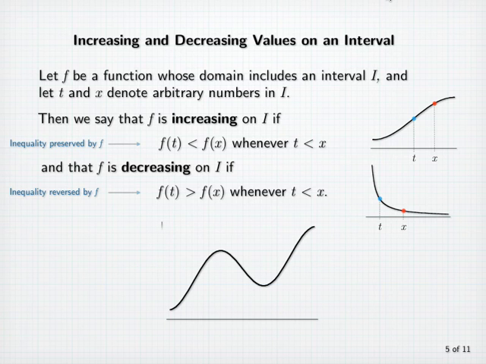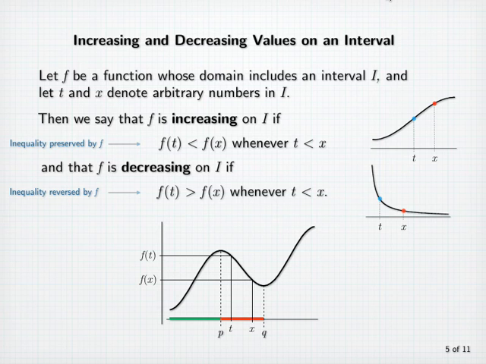Now consider the function whose graph is shown here. There's an interval whose right endpoint is the number p, on which f is increasing. Notice that on that interval, t less than x implies that f of t is less than f of x. Also, f is decreasing on the closed interval from p to q. On that interval, t less than x implies that f of t is greater than f of x. And on an interval with left endpoint q, f is again increasing.